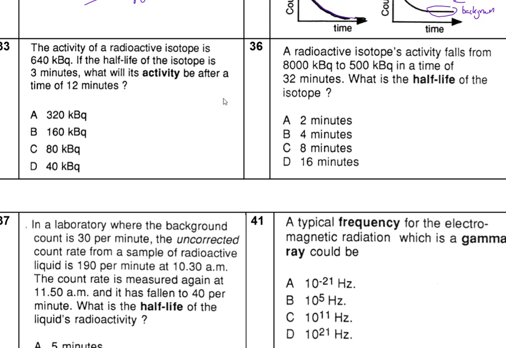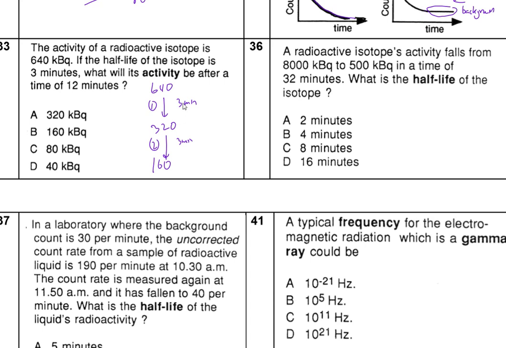Okay, now let's do this one. So we got 264. The half-life is this. What's the activity after the first 2 minutes? Now, after the first half-life, so 3 minutes, we drop down to 320. After the second half-life, another 3 minutes, drop down to 160.